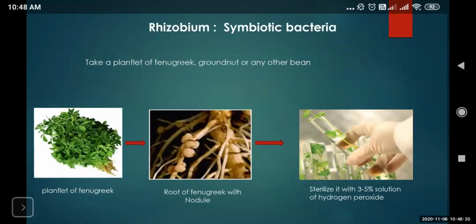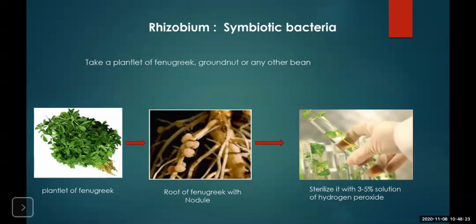Okay. Now, in today's session, we are going to learn about another useful microorganism, one of which is Rhizobium. Rhizobium is also known as symbiotic bacteria. Now, what is symbiotic? Sym means living in association, and biotic means two biological entities living together, in which the relationship is such that both the organisms are benefited.